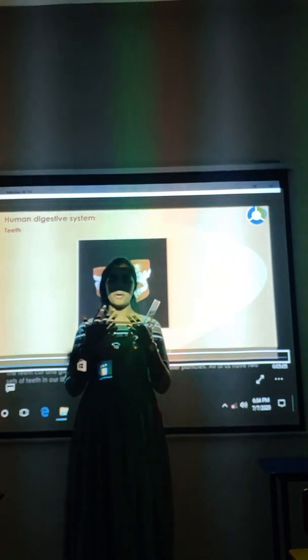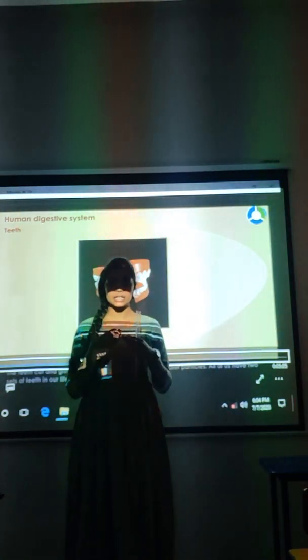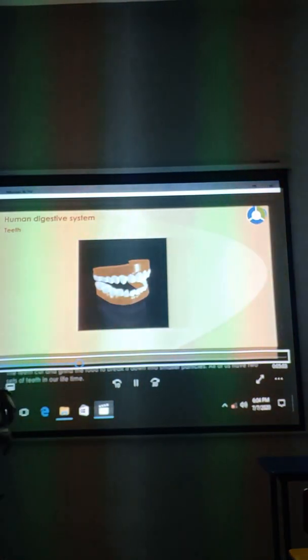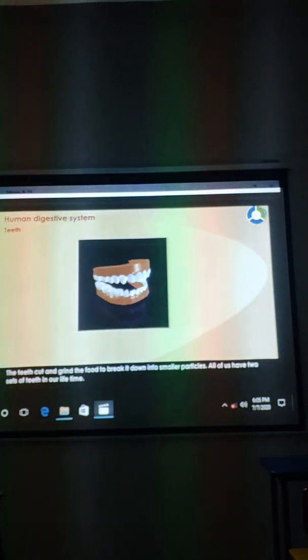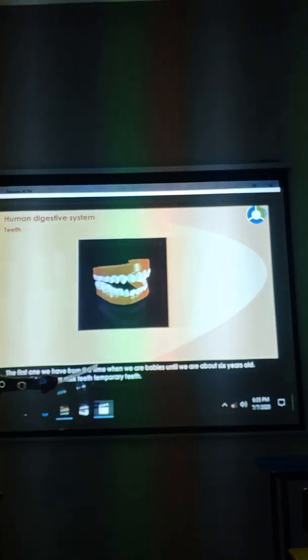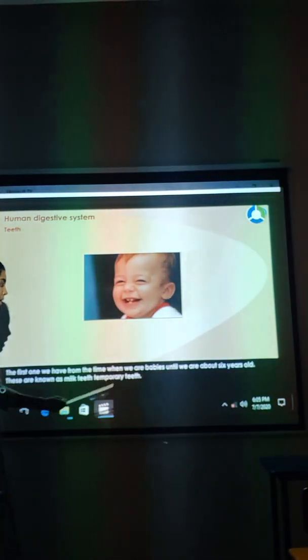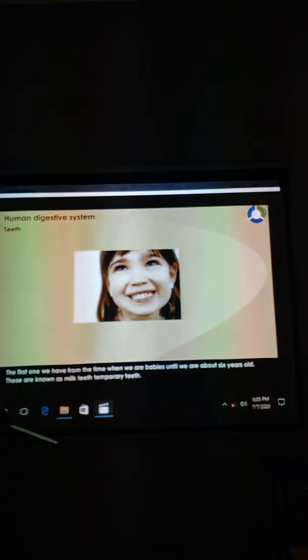Digestion starts from the mouth because we take food through the mouth. We chew with our teeth. So the teeth cut and grind the food to break it down. The first ones we have from the time when we are babies until we are about 6 years old are known as milk teeth. These are temporary teeth. Okay?